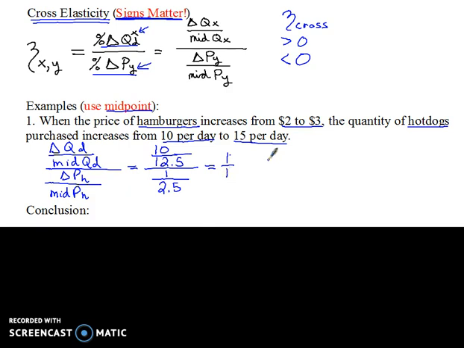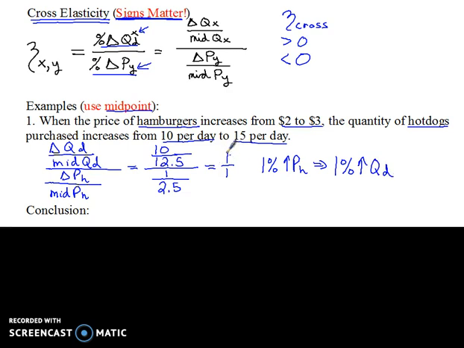So we would say a 1% increase in the price of hamburgers, that's down here in the denominator, caused a 1% increase in the quantity of hot dogs, and that was up here in the numerator.